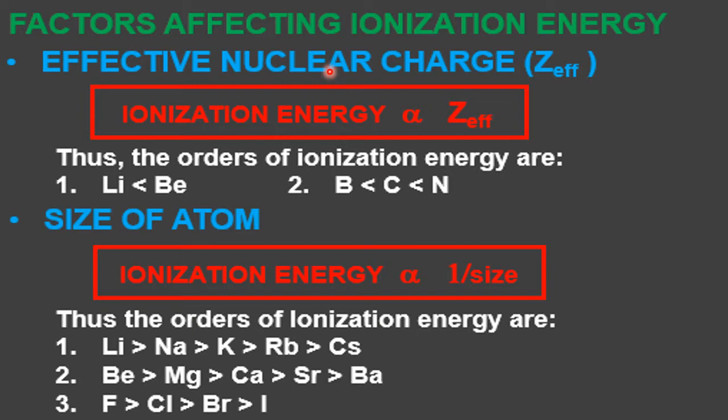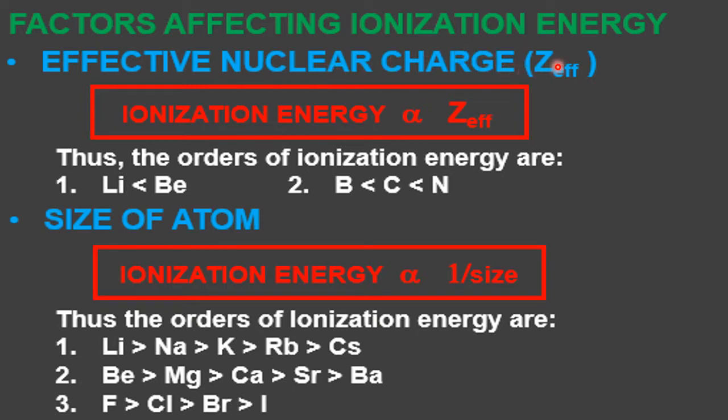Because of the increase in atomic number, protons also increase in the nucleus, and that nucleus with the plus charge of the proton will control the electrons with how much ability. That is called effective nuclear charge. Sometimes it will control with exactly as many protons as there are, or sometimes slightly less, because of the factors we have already discussed in the previous class. So that is the point here: effective nuclear charge or Z effective.